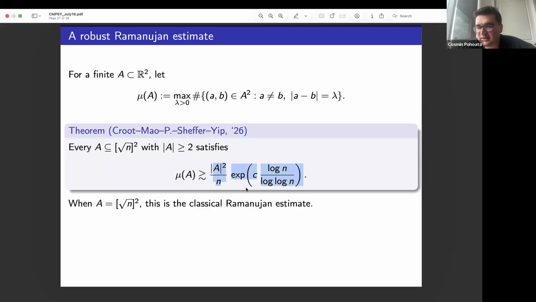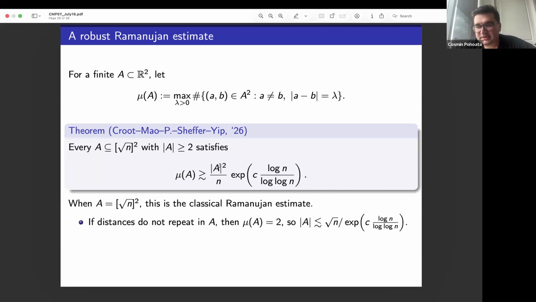A squared over n, that's the trivial pigeonhole factor. There are A squared pairs of points in A, and there's a range of at most n distances. Trivially, one distance repeats itself at least this many times, but you can always gain this arithmetic factor, which is the same arithmetic factor if A is the full square grid itself. So this recovers the Ramanujan theorem.